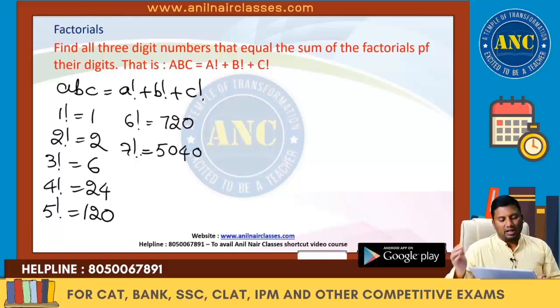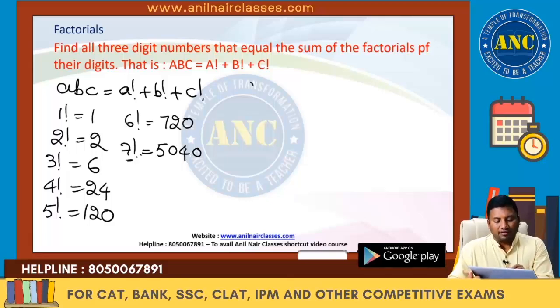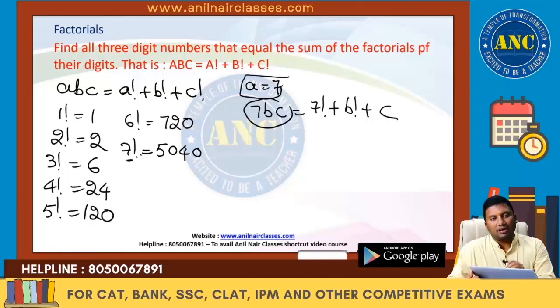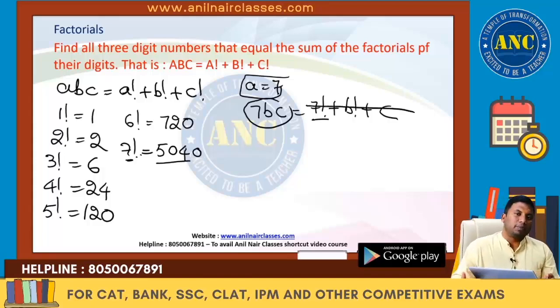Think logically. Suppose for example I take the value 7. Can I say this will become 7bc? This will become 7 factorial plus b factorial plus c factorial. This is nothing but from 700 to 799. 7 factorial is 5040, a 4-digit number, and adding something cannot give a 3-digit number.